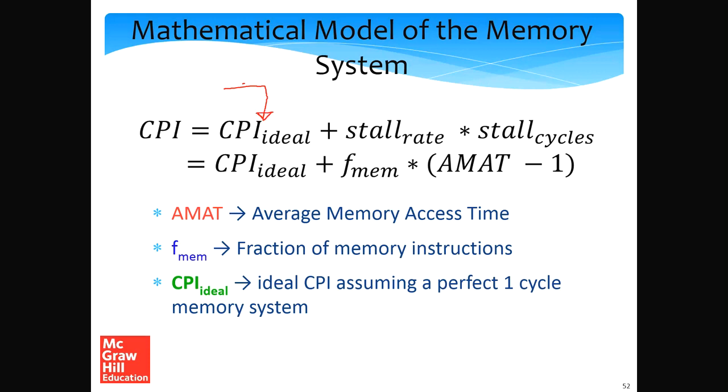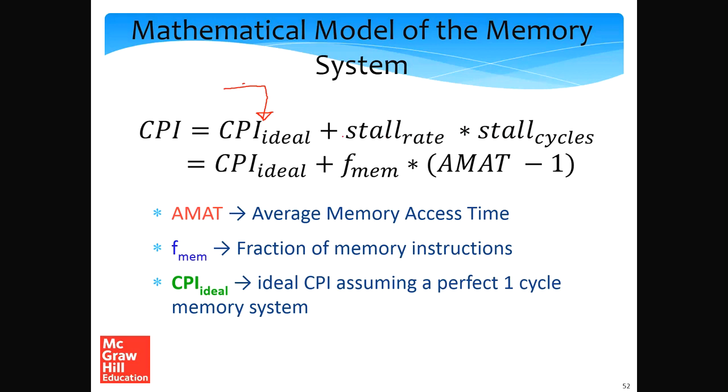This can include pipeline stalls and everything else, but the only assumption here is that the memory system per se has hits in 1 cycle. Then we use the parameter stall rate as the fraction of instructions that actually stall, and for each stall how many cycles we waste. This essentially gives us the number of pipeline bubbles.